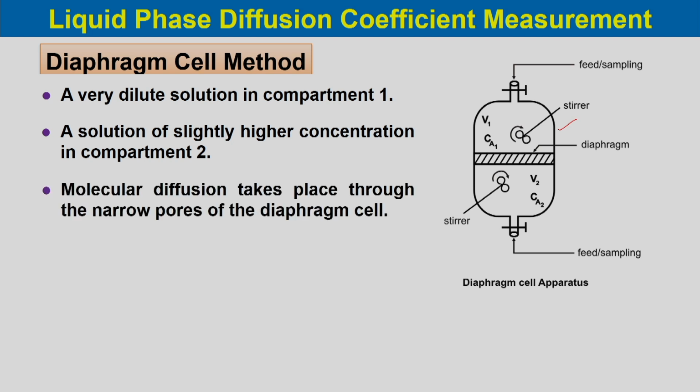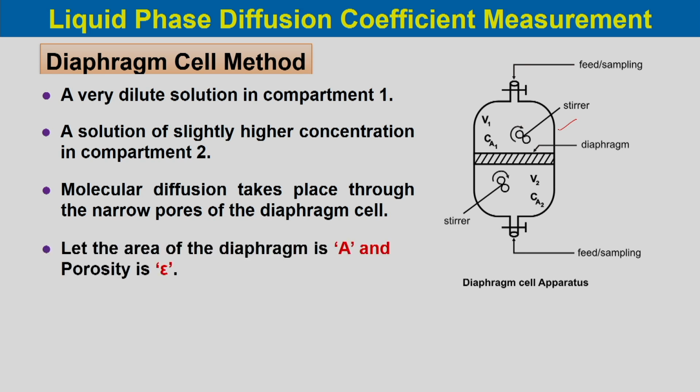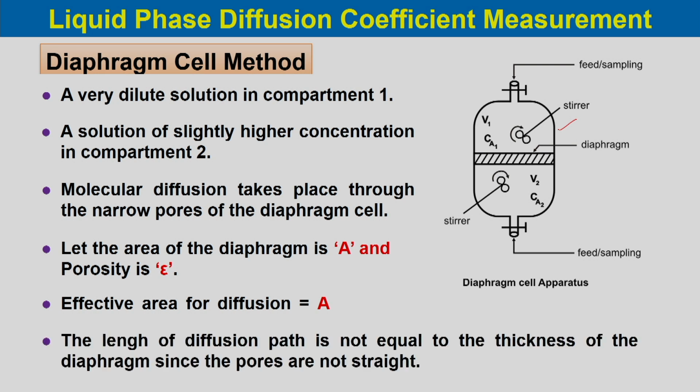Molecular diffusion takes place through the narrow pores of the diaphragm cell. So, there is a diaphragm in the middle, through which the molecular diffusion of the components takes place. Let the area of the diaphragm be A and the porosity be epsilon. The effective area for diffusion is A epsilon. The length of the diffusion path is not equal to the thickness of the diaphragm, since the pores are not straight.